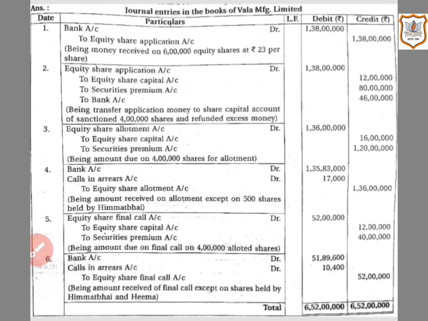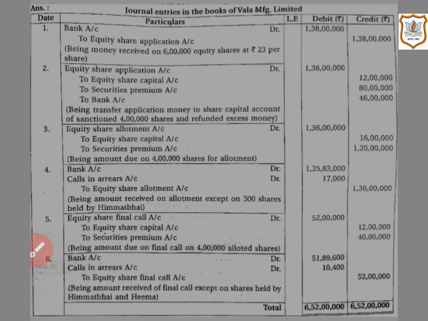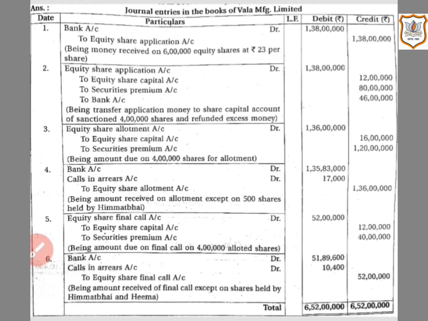That is 6 lakh shares, as company received applications for 6 lakh shares, multiplied by rupees 23. Rupees 23 is the amount per share at the time of application, which includes premium money. So bank account will be debited with the total application money including premium money, that is 1 crore 38 lakh, and equity share application account will be credited by rupees 1 crore 38 lakh.